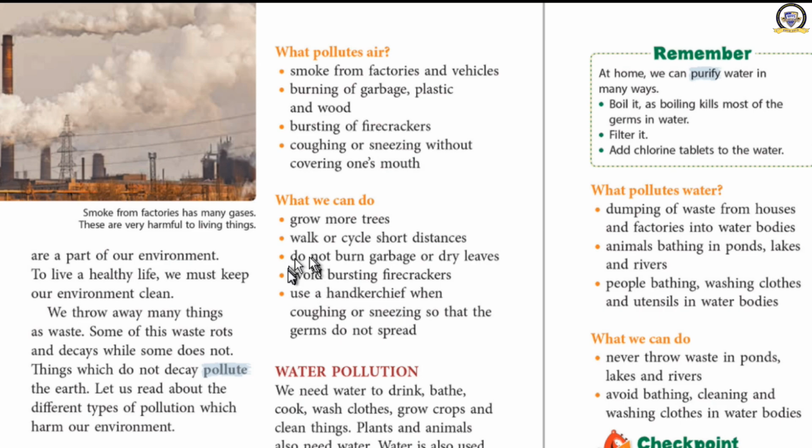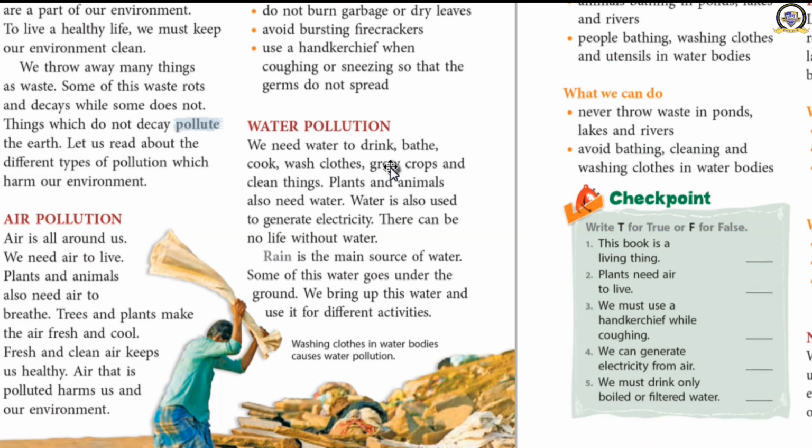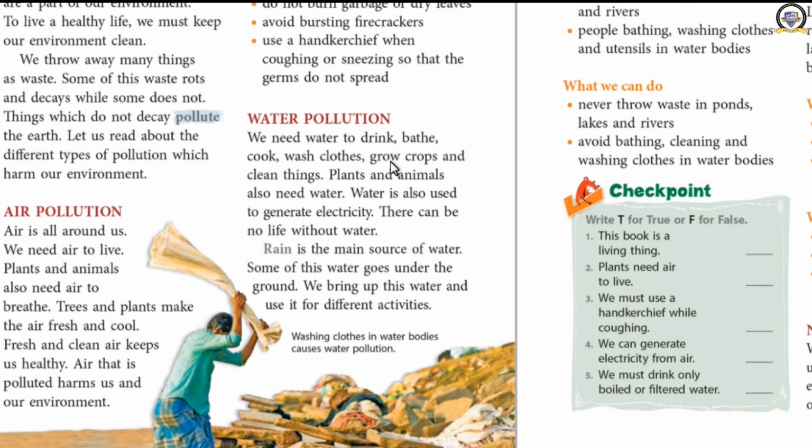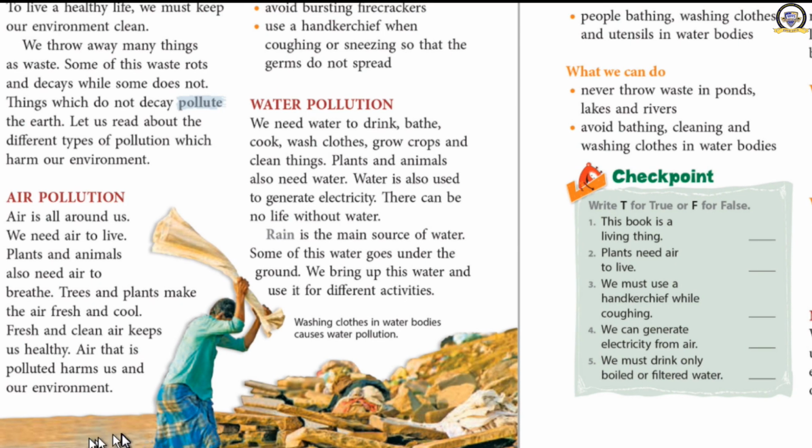Now, the next type of pollution, that is water pollution. Do you know what water pollution is? Water is getting dirty. See how dirty the water is? This is called water pollution. Is the color of the water yellow? No, but here it has become yellowish because of the mixture of dirty things. That is what water pollution is.